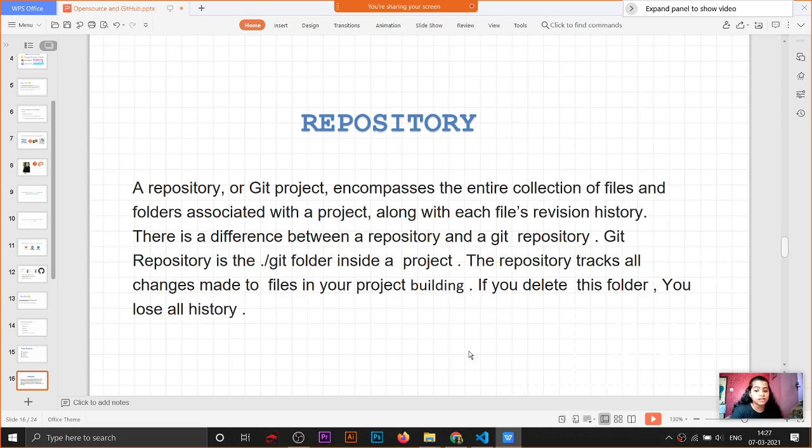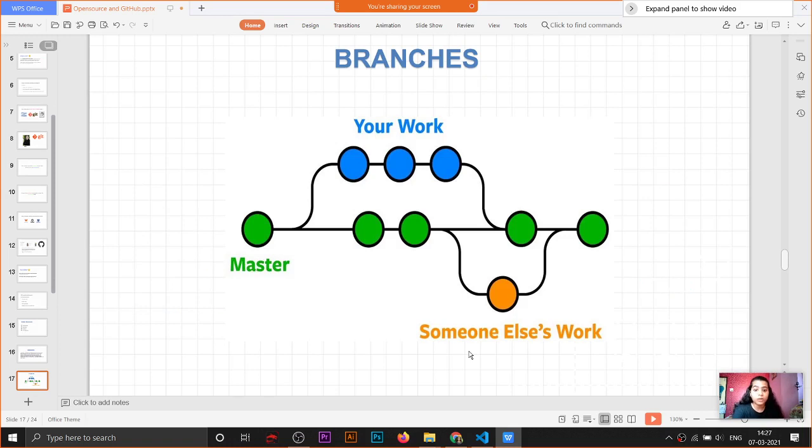It tracks all the changes that are made to your files during building the project. And if you delete this folder, you will lose all your history. Like as I told you, Git stores all the logs, history logs, like what changes you did, at what time, and all that. Now the branches.